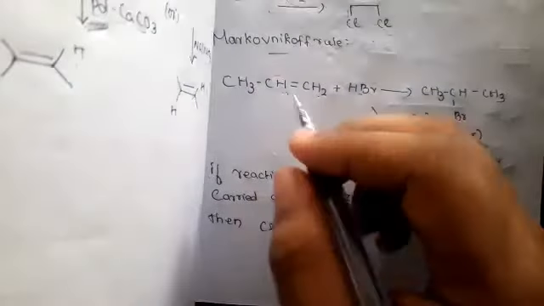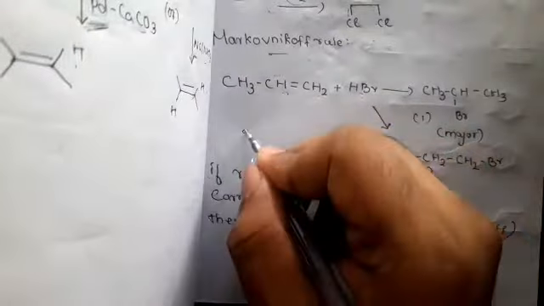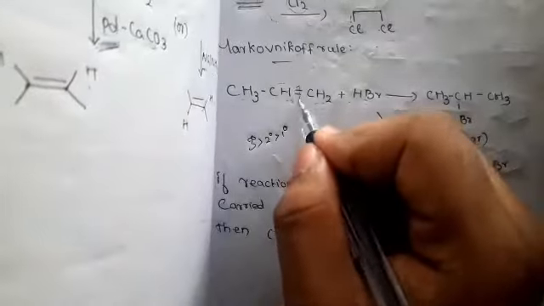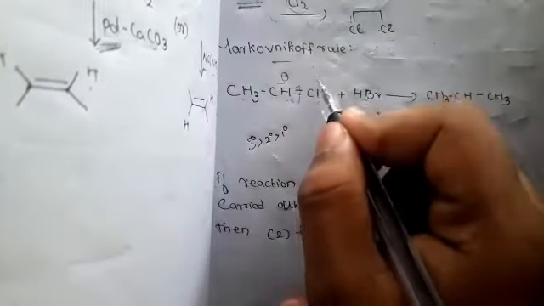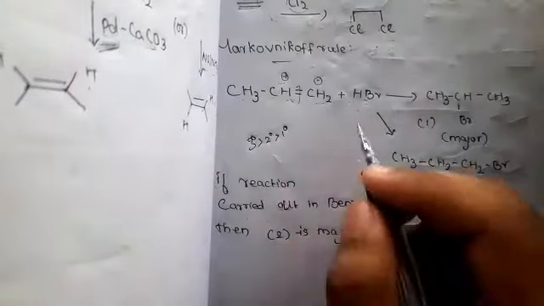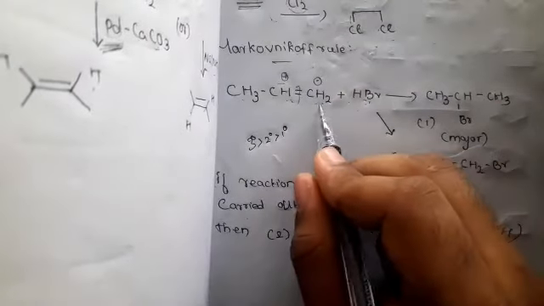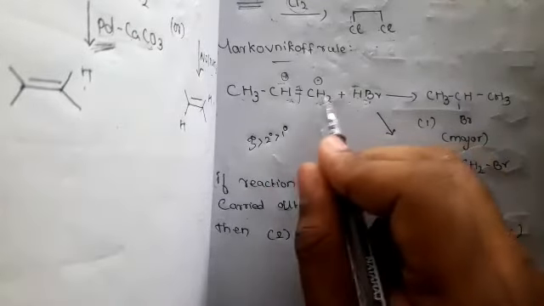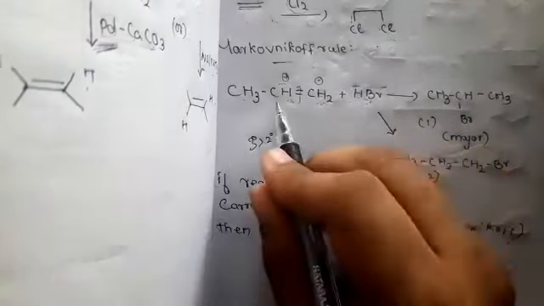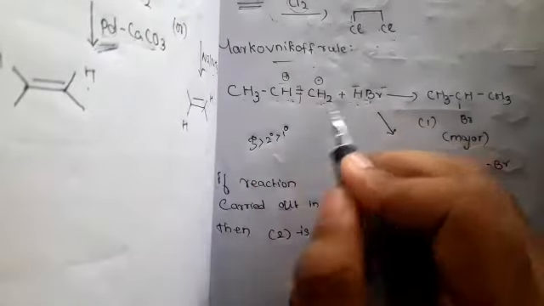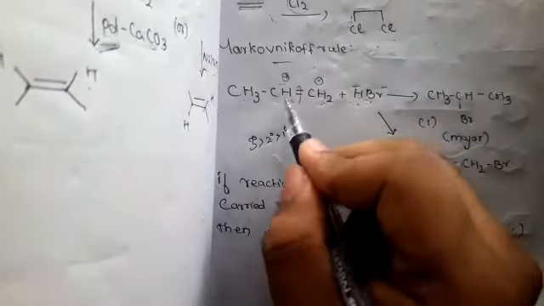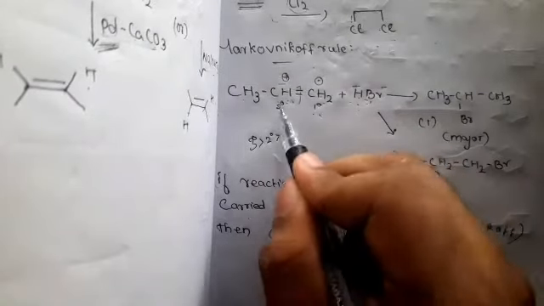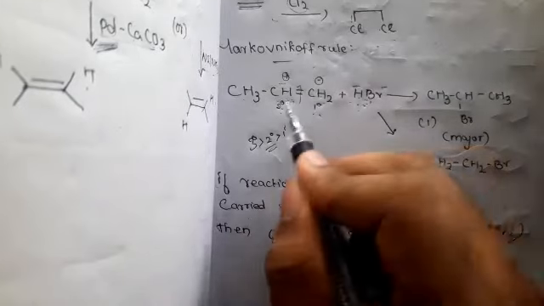The exact reason is stability, that is tertiary, secondary, primary. If the bond breaks, one end bears a positive charge and the other a negative charge. So the H plus will come and attack here, and the Br minus will come and attack here. Why? This is a secondary carbon, this is a primary carbon. Which is more stable, primary or secondary? Secondary is more stable, so the bromine attacks here.